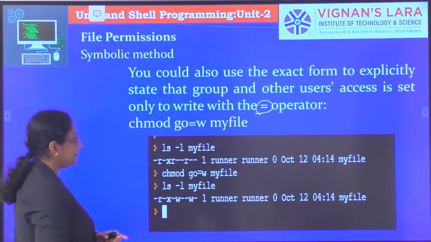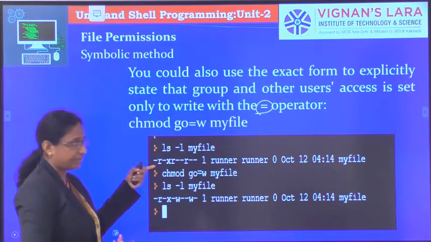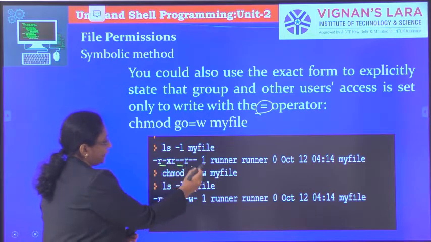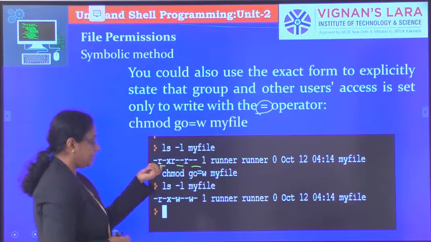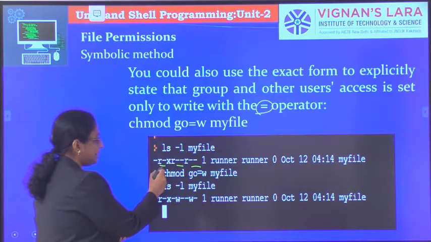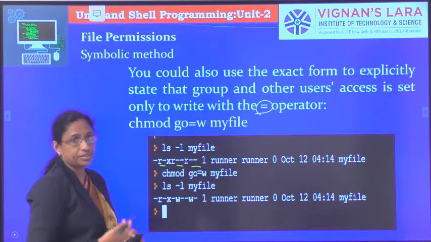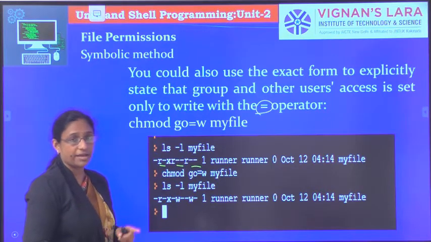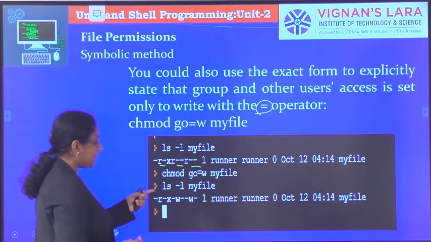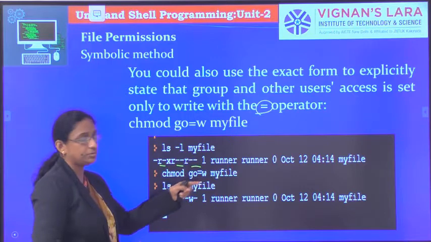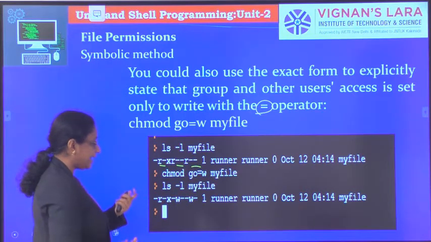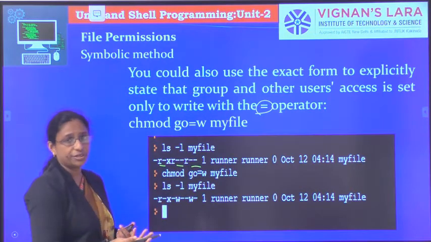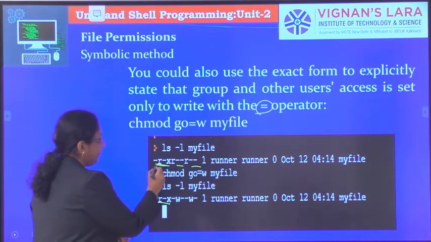See, previously this file does not have any write permissions. Here the owners are not having the write permission, and the group, whatever group we are having, has only the read permission. Similarly, the others also have only the read permission. So when I am saying the exact form, go equal to w. Since we are not specifying anything for the users, their permissions will remain the same.